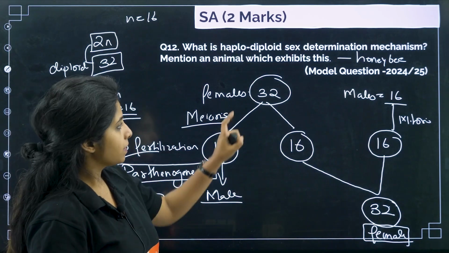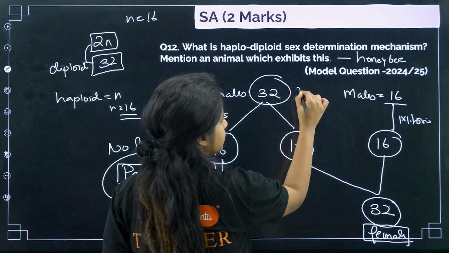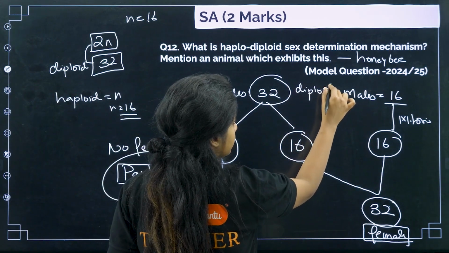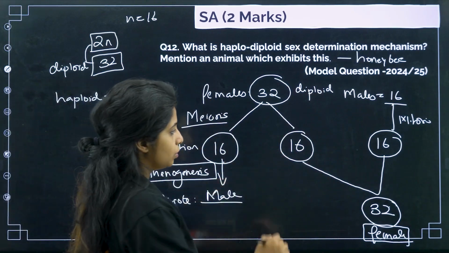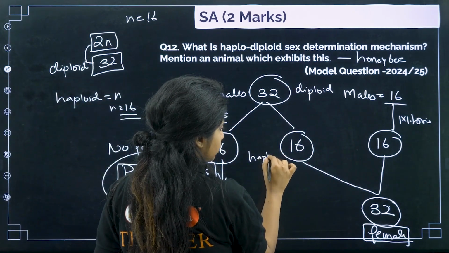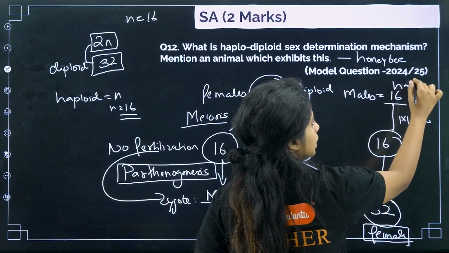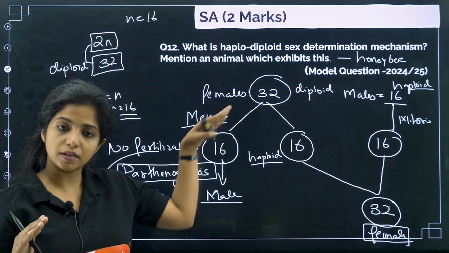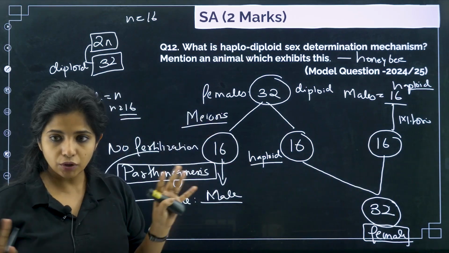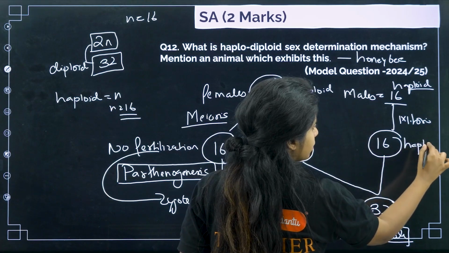Now you tell me, is this haploid or diploid? This is 2n, so this is diploid. It became half for formation of gametes. Now you have haploid gamete over here. Similarly, this was already haploid, so it didn't undergo meiosis, because if it underwent meiosis, then it would be half of it. So it underwent mitosis, and now you have 16 only. So this is still haploid.